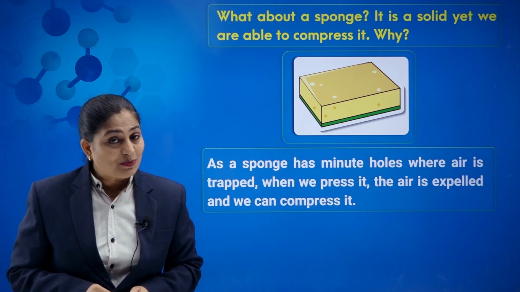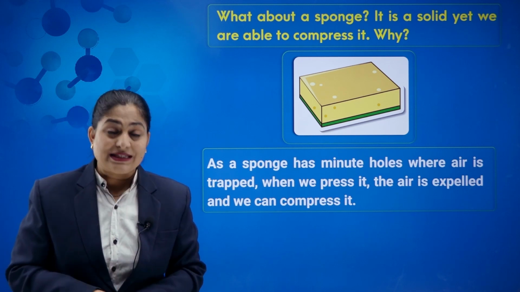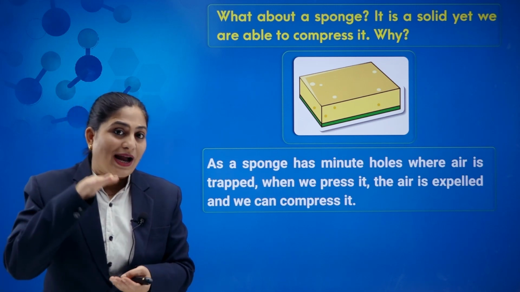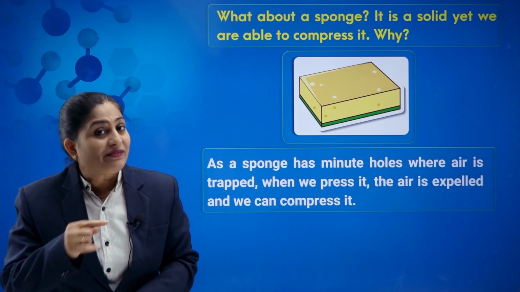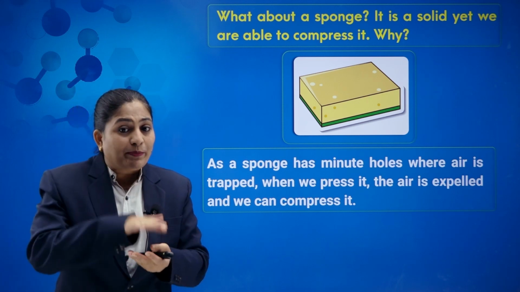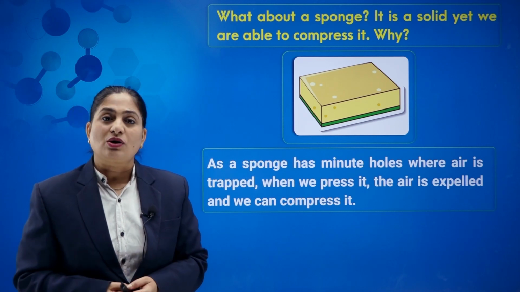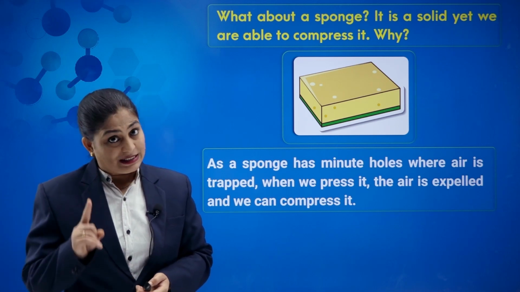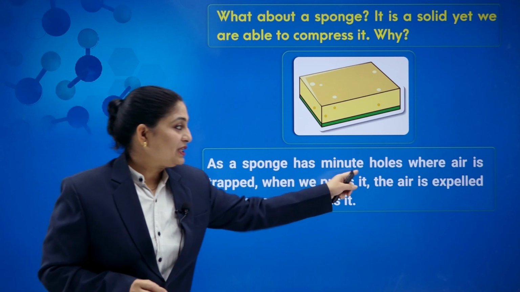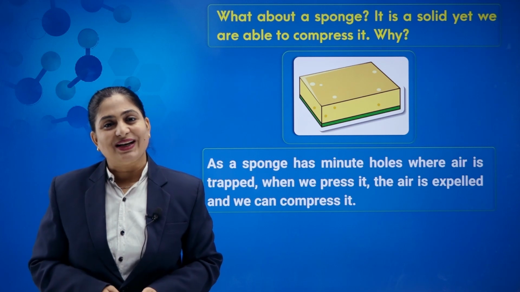Next question is, what about sponge? It is a solid, but still we are able to compress it, and we just said that solid is incompressible. So my dear students, why can we compress a sponge easily? Here we can say that sponge has very small tiny holes in it. So when we press it, the air comes out and thus we are able to compress it. So sponge is compressible, but still it is solid because it has definite shape. Then why is it compressible? Because of the presence of these tiny holes or minute pores present in it. So again, sponge is also solid.